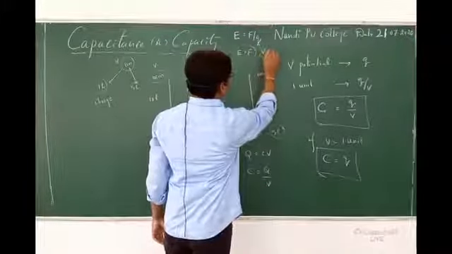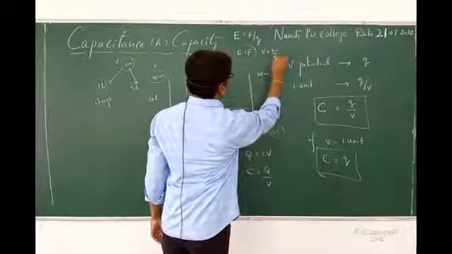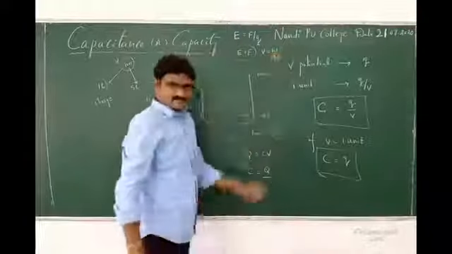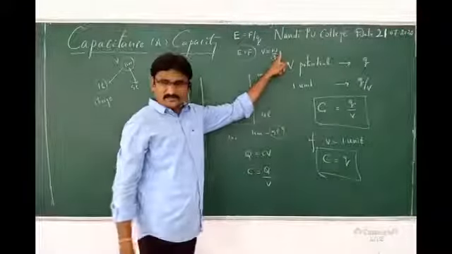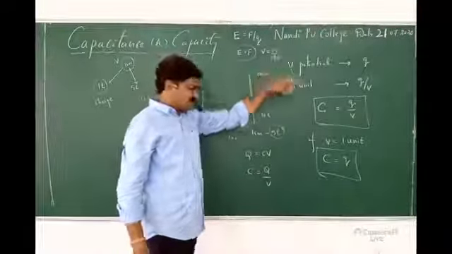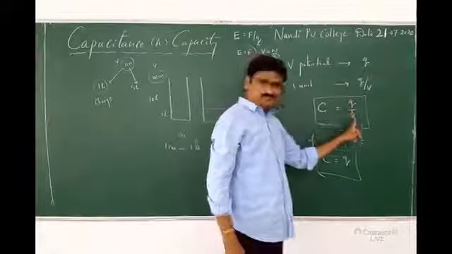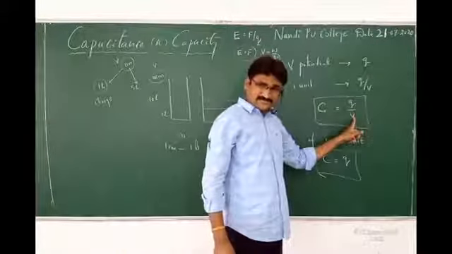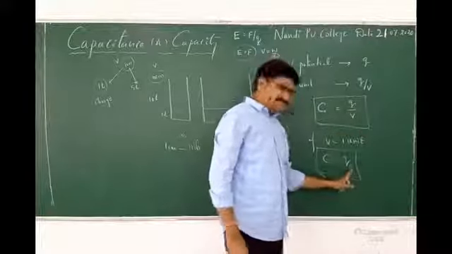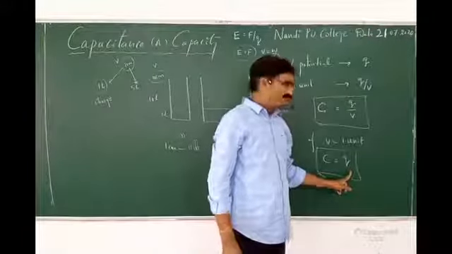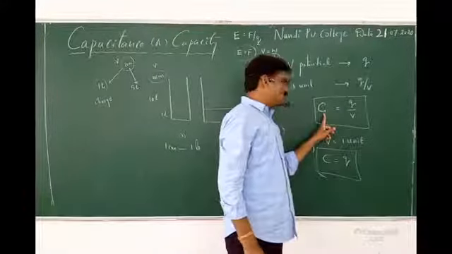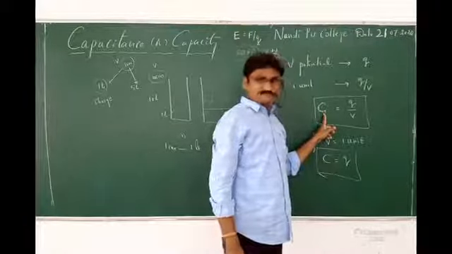Potential V is equal to W by Q naught. When Q naught is 1 unit, then potential difference is nothing but work done. In the same sense, C is equal to Q by V. When V is equal to 1 unit, then C is equal to Q. Capacitance is represented as capital C.